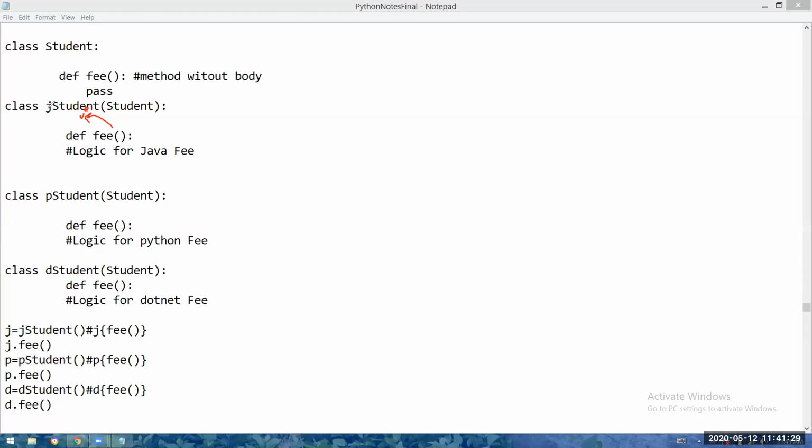See, for whichever class you create an object, that class's methods will only be loaded into the object. If I create an object for the JavaStudent class, like J, into J only that Java fee logic will be loaded. Now please tell me, if I create an object P for the PythonStudent class, into P, will all the fee functions be loaded, or only the Python fee logic? Only the Python fee logic. Okay, if I create a D object for the DotNetStudent class, will only the .NET fee function be loaded, or all the fee functions? Only the .NET fee will be loaded.